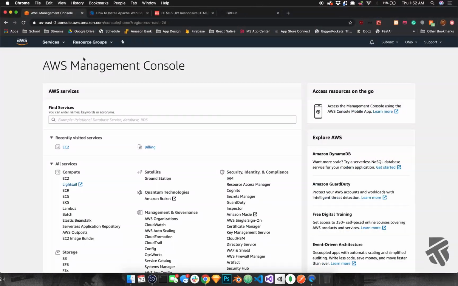So the first thing you're going to want to do is make an AWS account. We're going to be using this as our server, so if you don't already have one, go make one. I'll leave a link in the description. Once you do that, just log in. There are two different types of services they provide, EC2 and Lightsail. They're pretty similar, but I'm just going to continue with Lightsail for the purpose of this video.